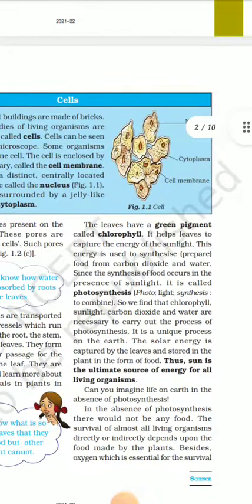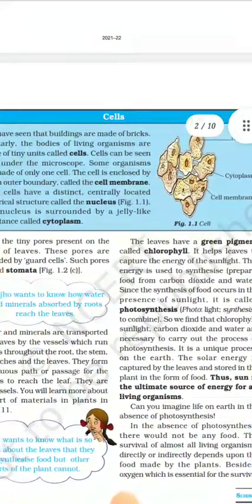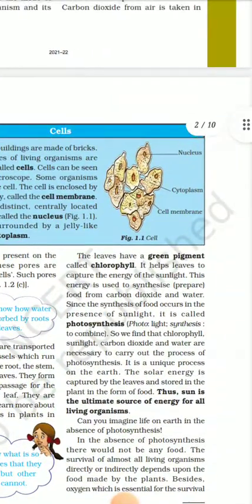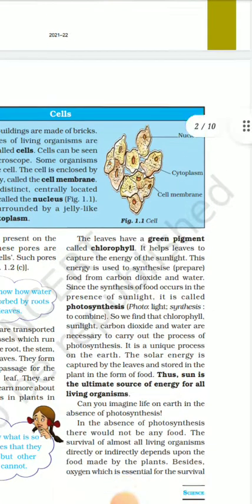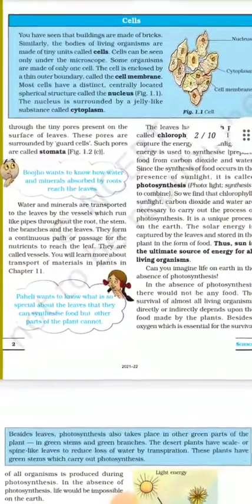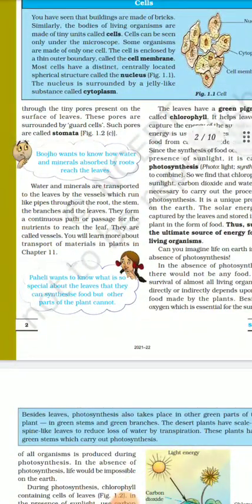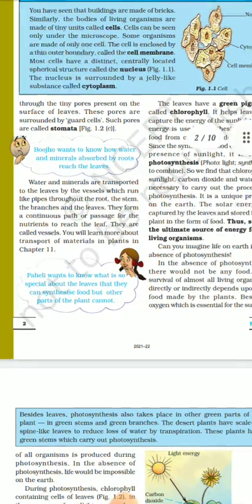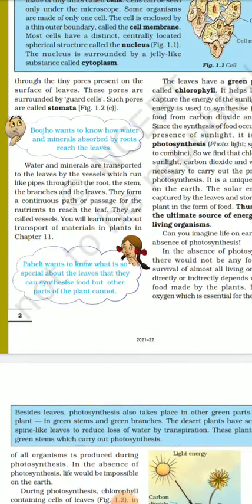You can see the picture of a cell, that is the nucleus part, cytoplasm part and the cell membrane. Water and minerals are transported to the leaves by the vessels which run like pipes through the root, like our veins. The stem, the branches and the leaves form a continuous path or passage for the nutrients to reach the leaf. They are called vessels. You will learn more about transport of materials in plants in chapter 11.